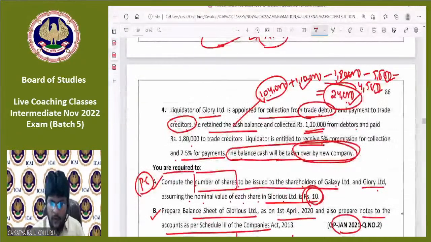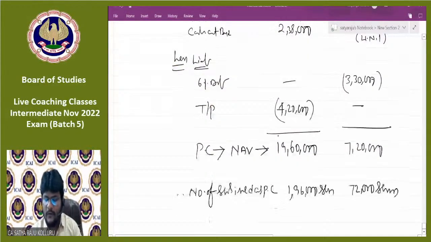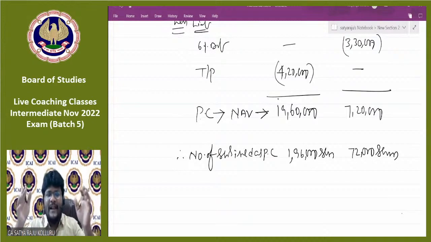Almost the first question is over. Out of this, sub question number 2: prepare balance sheet of Glorious Limited as on 1st April 2020 and also prepare the notes to the accounts. Sir, before preparation of balance sheet, please all of you observe here. If the PC is under NAV method, there is no chance of goodwill or capital reserve occurring. Because while comparing PC with NAV in the second entry, if PC is equal to NAV, there is no chance of goodwill or capital reserve. That's why don't think about any capital reserve or goodwill arising.